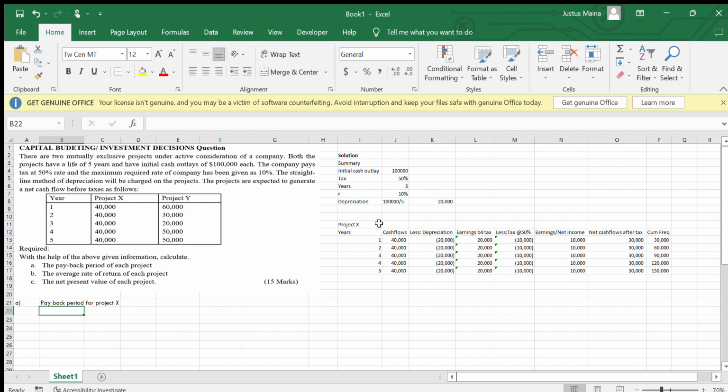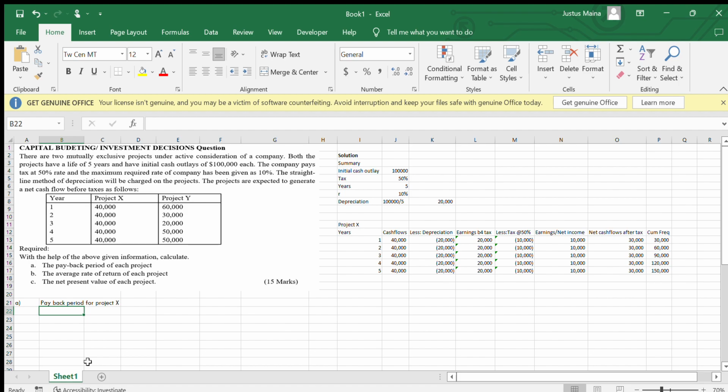So anybody in the market usually goes to invest, and they usually have a capital to start a business. So for example, here we have a project that is investing 100,000. How long will it take for project X to pay back the 100,000? What we can see here is that at year 4, we have 120,000. That is exceeding 100,000. So in that case, we have to consider the above. It is 30,000 in year 1, 60,000 in year 2, and 90,000 at year 3.